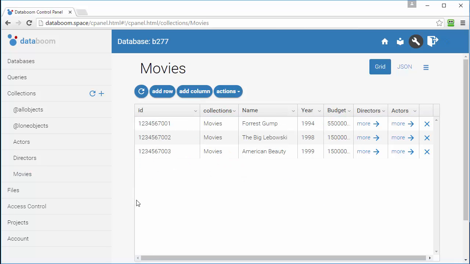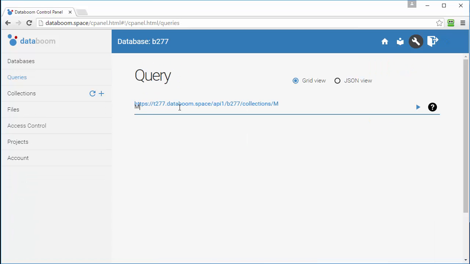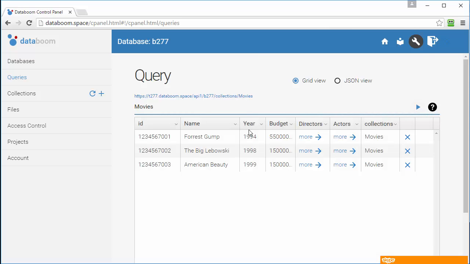Now, everything looks fine, but the main question remains: what is it all for? To answer, let's go to the Queries section and enter the collection name, say Movies. And we see all movies as the query response. Besides, we see the URL of the appropriate OData query over the query line. That URL can be used in some real application.